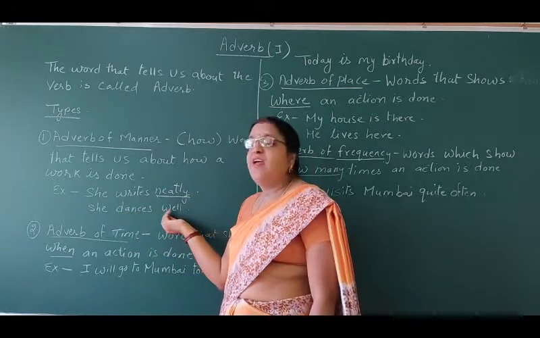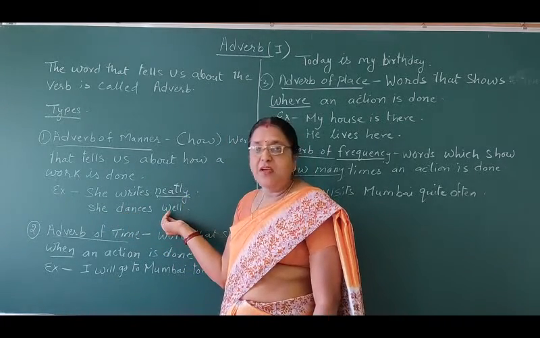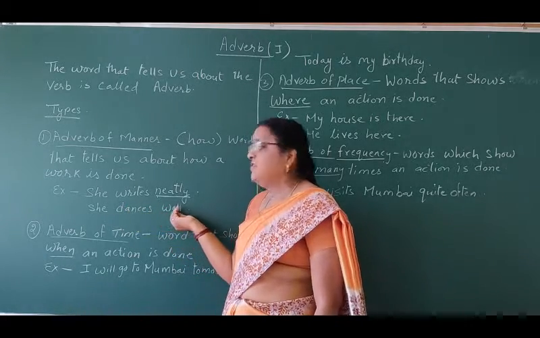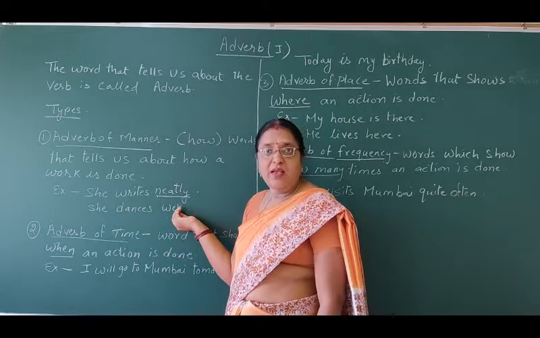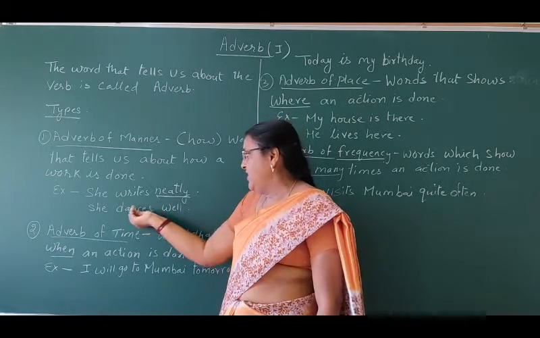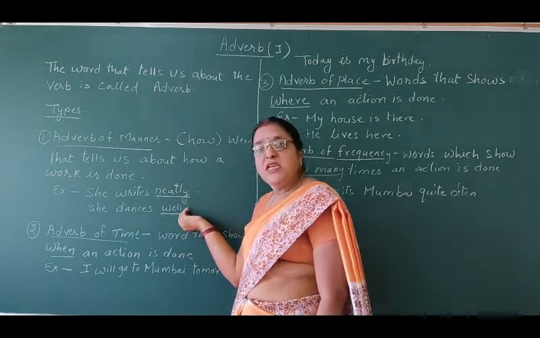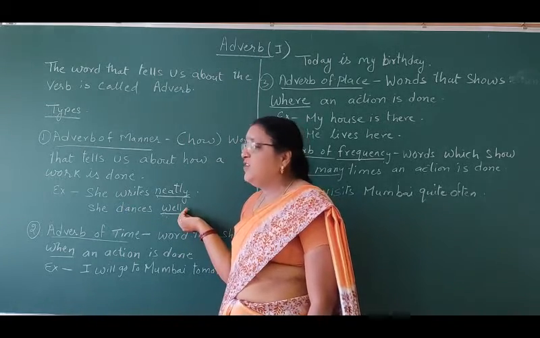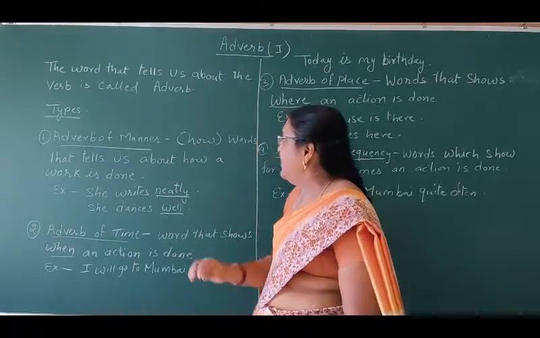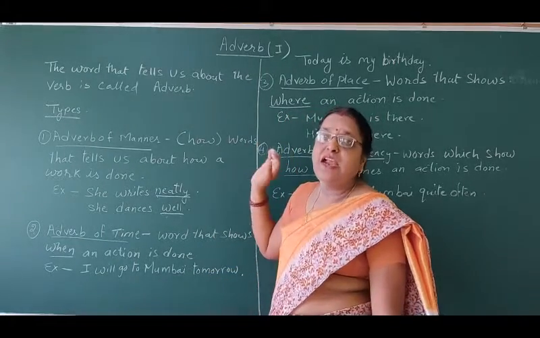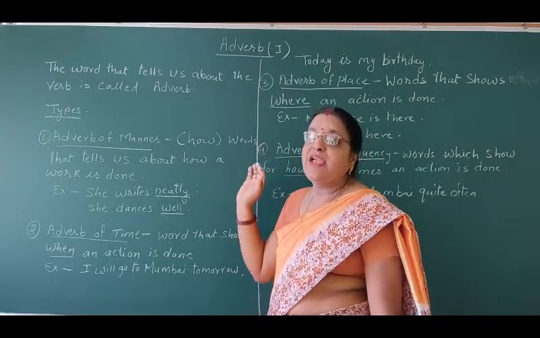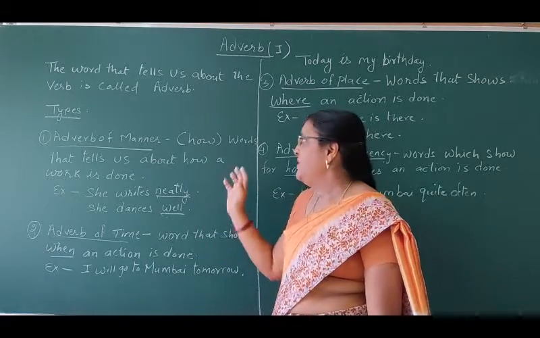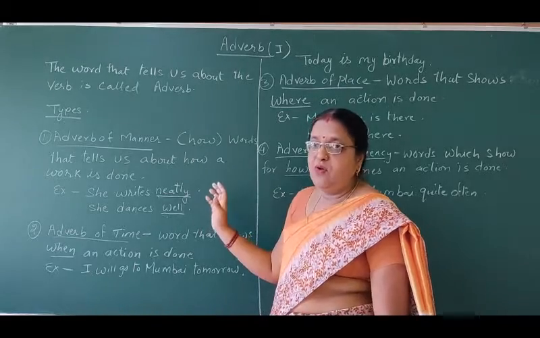She dances well. What is the verb here? Dances. How does she dance? She dances well. So well is the adverb of manner. Is it clear, students? What is adverb of manner? Adverb of manner is the words that show how an action is done, how a work is done.